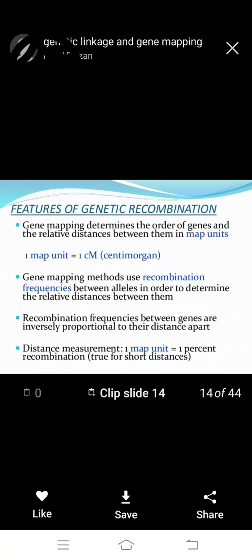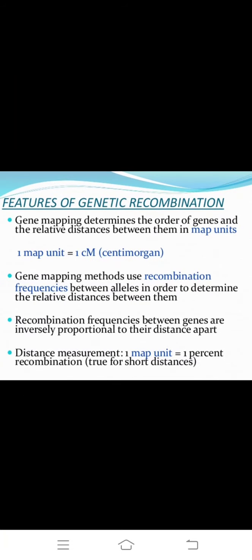Gene mapping methods use recombination frequencies between alleles in order to determine the relative distance between them.